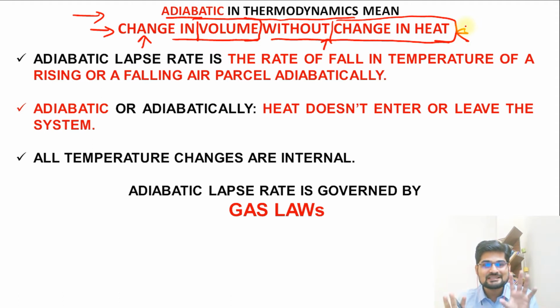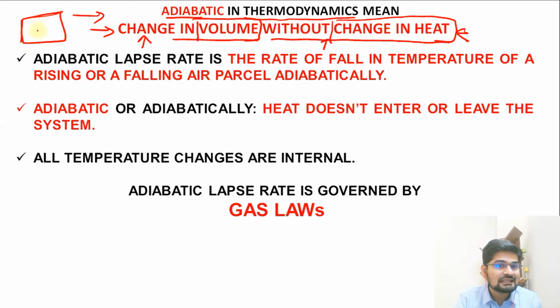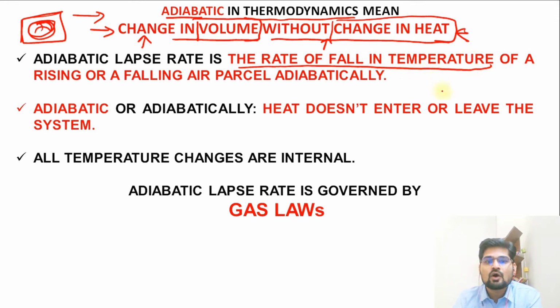Now remember, this is a constant-variable phenomenon that we should understand. That's where this adiabatic process is important. Remember, something has to be impossible, something has to be constant, and inside that there is a variation going on. So this is where the adiabatic process in thermodynamics, the word itself is therm, that is heat. So we are going to study the dynamics of heat in terms of the lapse rate, that is, the change in temperature with altitude. So the adiabatic lapse rate is the rate of fall in temperature, which is the basic lapse rate definition itself, of a rising or a falling air parcel.